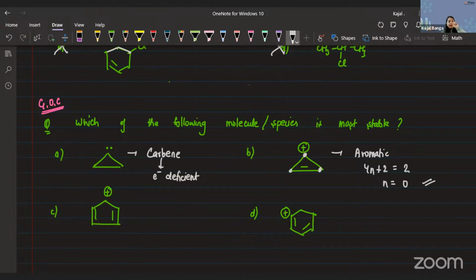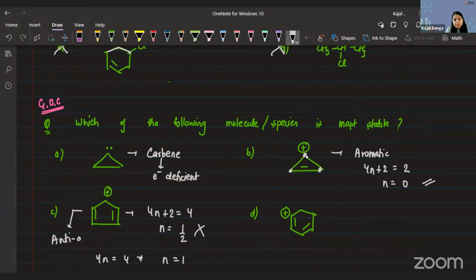So by default, this becomes my answer, but let's look into the other options as well. Now, if I'm looking at option C, interestingly, it is also cyclic. It is also having every carbon sp2 hybridized, but it is not following the 4n plus 2 rule. Because when you put 4n plus 2 equal to 4, you'll get the value of n as half. And we know n is supposed to be an integer. So it is not following Huckel's rule, but it will follow the opposite of that. That means anti-aromaticity. So I can put 4n equals 4 to get the value of n as 1. So ideally, this would become my answer if the question was asking which of the following is least stable.